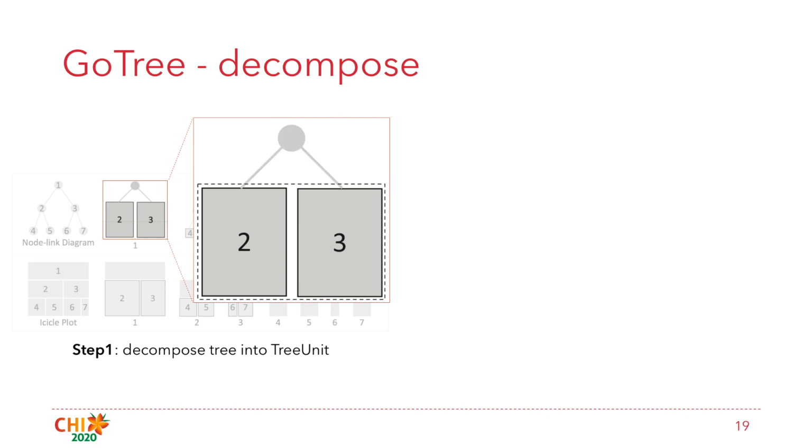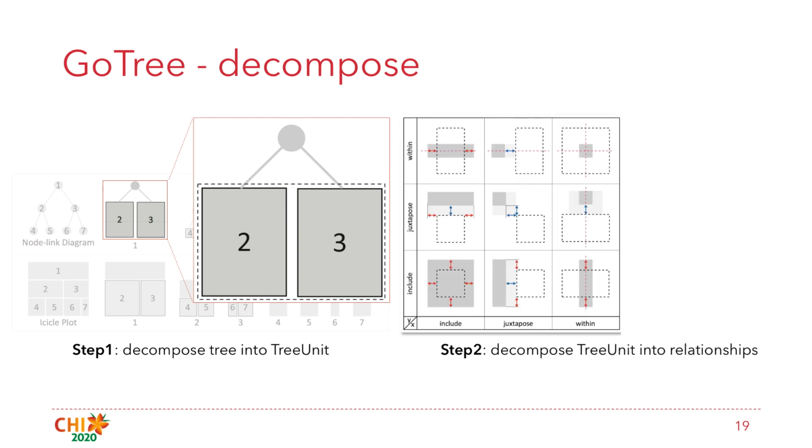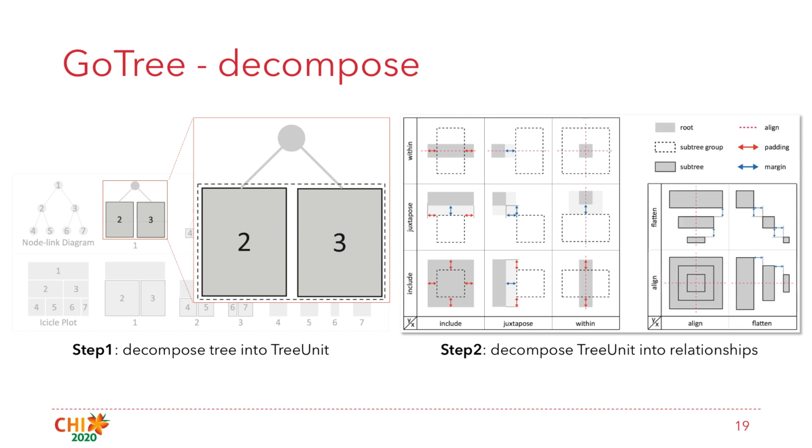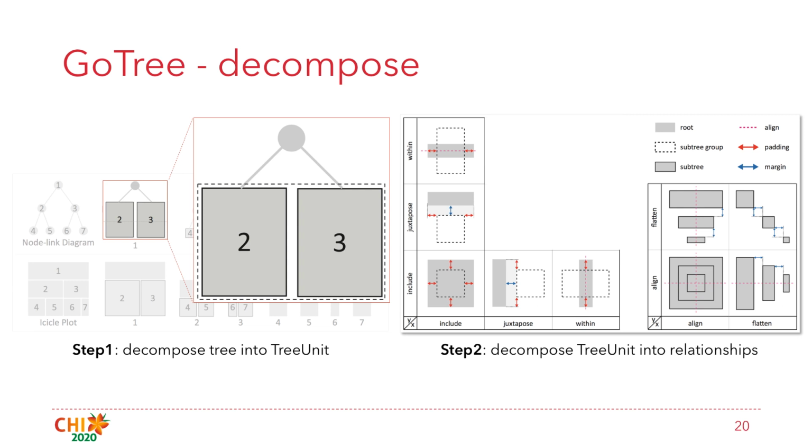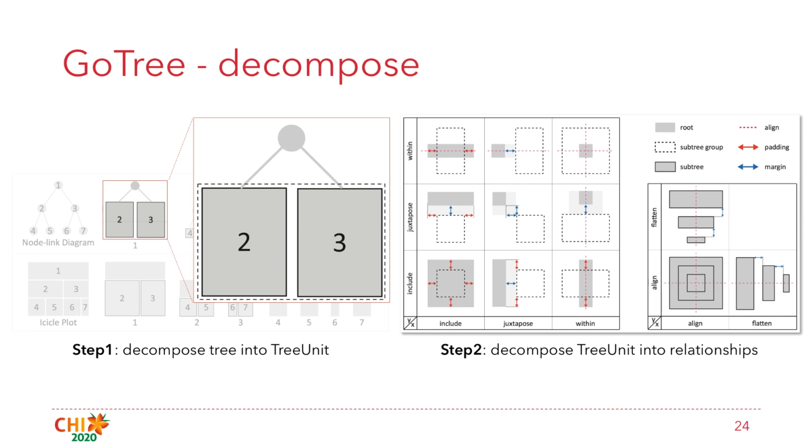To further determine the layout of tree unit, we decompose the parent-child relationship and sibling relationship along each axis. The parent-child relationship is decomposed into 3 categories along each axis: include, juxtapose, and within. The sibling relationship is decomposed into 2 categories: align and flatten.